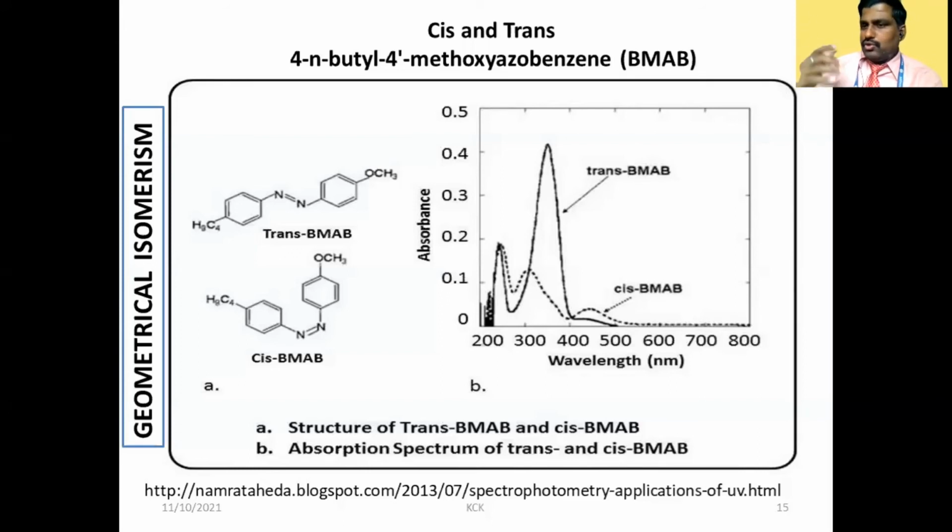See the UV visible spectrum of the cis and trans compounds. The cis compound gives two peaks, and the trans compound gives two peaks with higher intensity, but the lambda values are different. This is how we distinguish cis and trans isomers from UV visible spectroscopy.